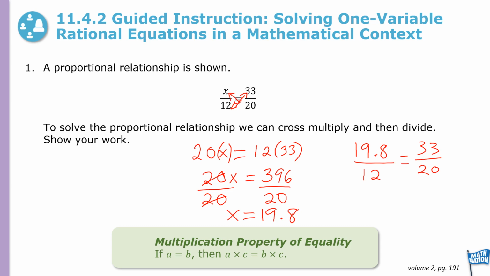If we grab our calculator, 19.8 divided by 12 gives us 1.65. And that should equal 33 divided by 20, which also gives us 1.65. And that checks.